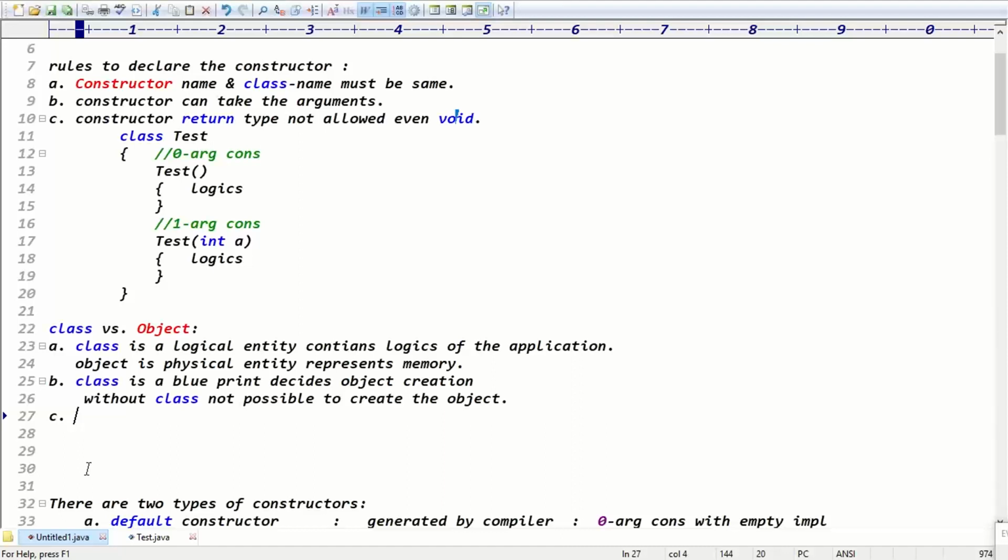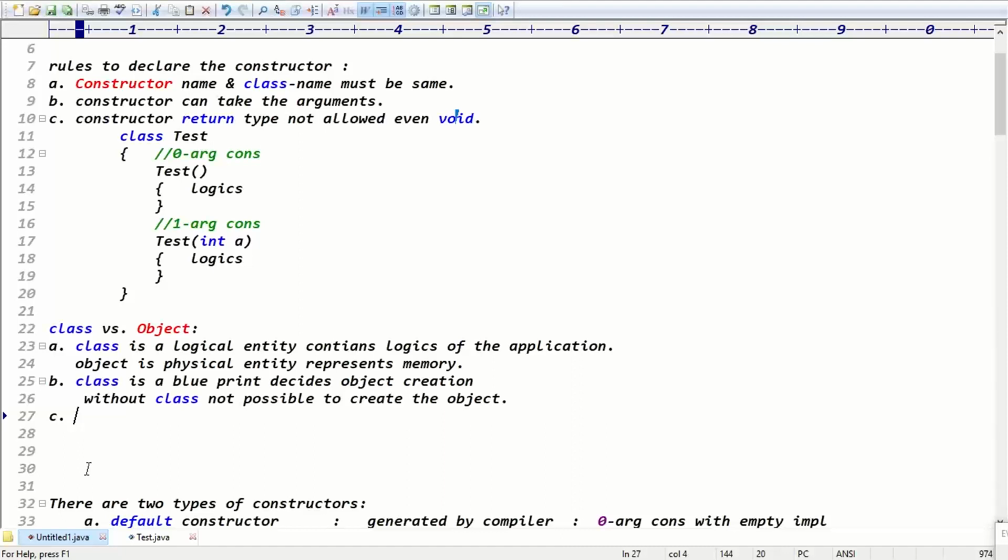How many blueprints do you have? Only one blueprint. How many buildings did he construct? Multiple buildings in multiple places. With a single blueprint you can create multiple objects, guys. But every object needs some space, right? Every building needs some space, which is nothing but memory, basically.